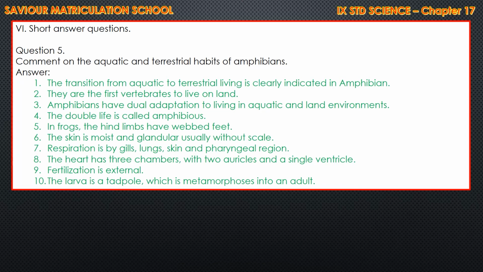Clear, children? In frogs, the hind limbs have webbed feet. The skin is moist and glandular, usually without scale. Respiration is by gills, lungs, skin and pharyngeal region. The heart has 3 chambers with 2 auricles and 1 single ventricle. Fertilization is external. The larva is a tadpole which undergoes metamorphosis into an adult.